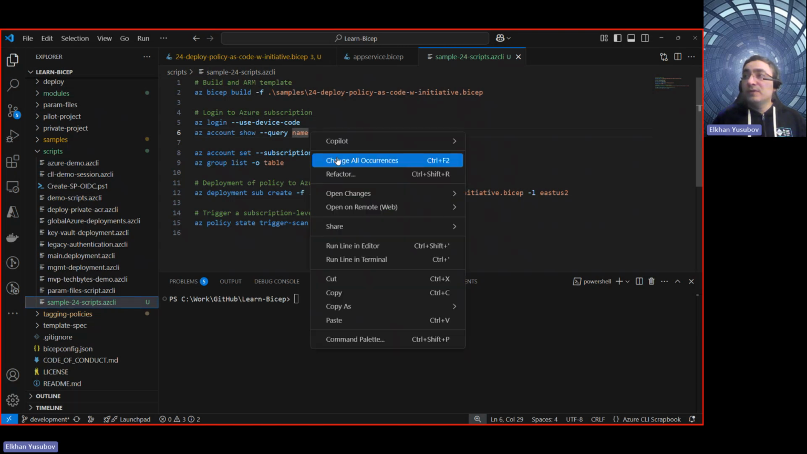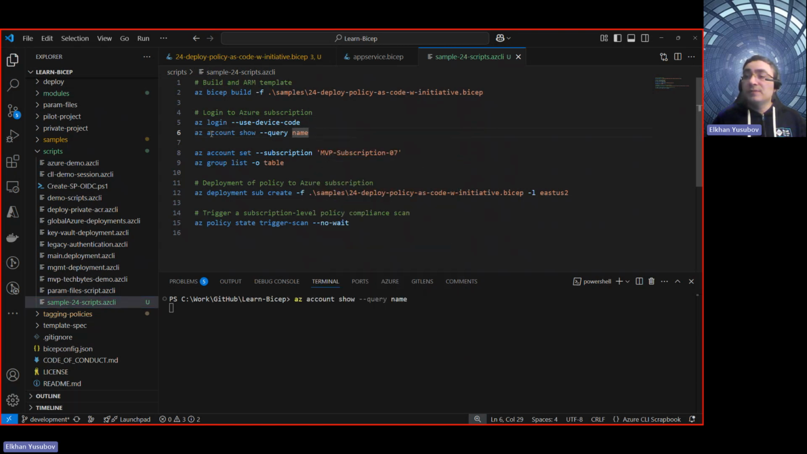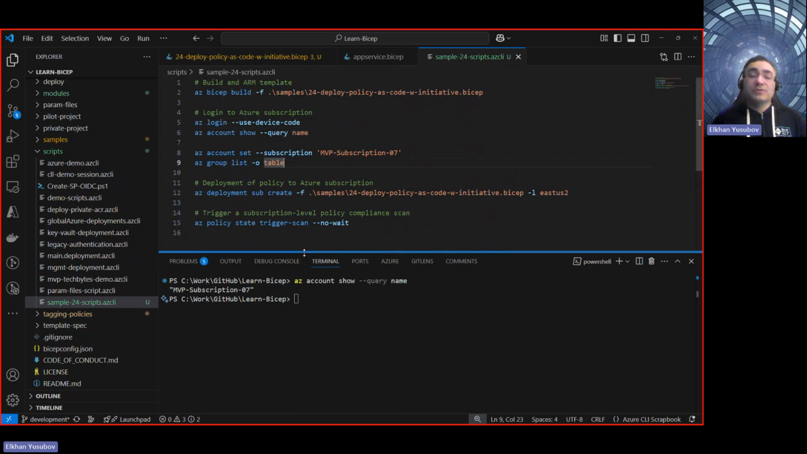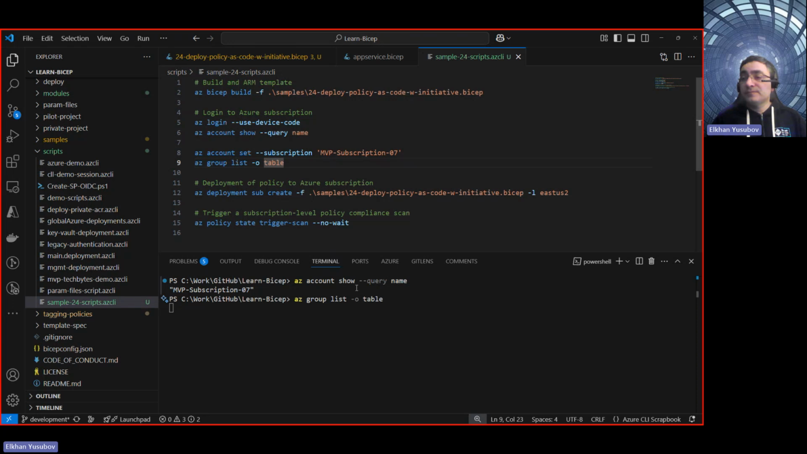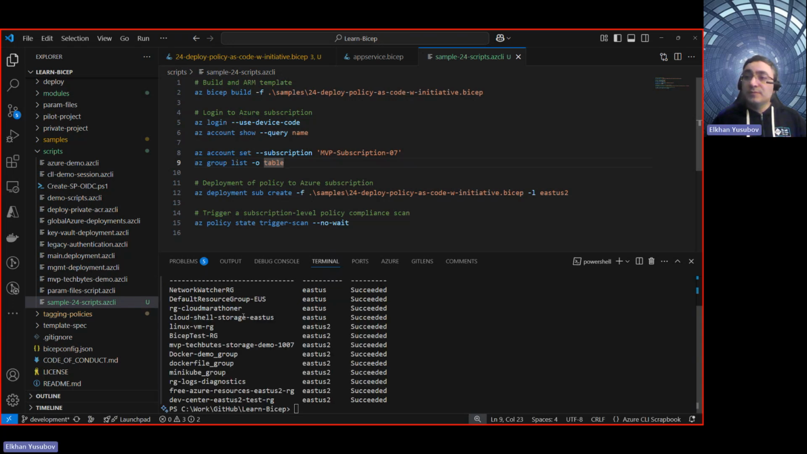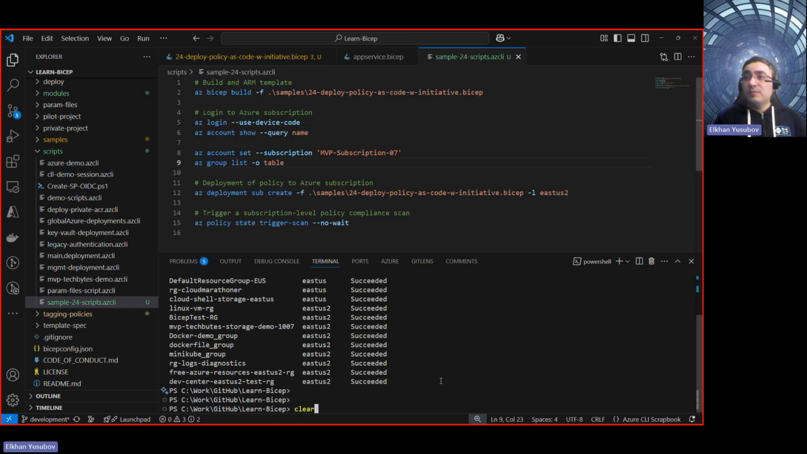In my case, I'm already authenticated, so I'm going to run this command to see that I'm in the correct subscription. In my case, it is the subscription 07. Then, if you want to be extra cautious so that it's not coming from the cache, you can list all your resource groups inside that subscription. Let me run this. So I see that this subscription should exist, which is correct. This is just a sanity check before doing any deployment.